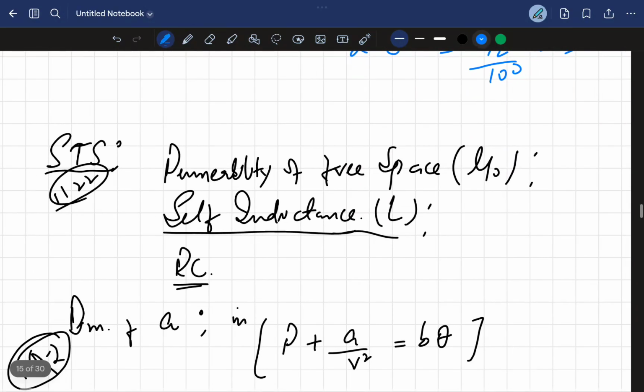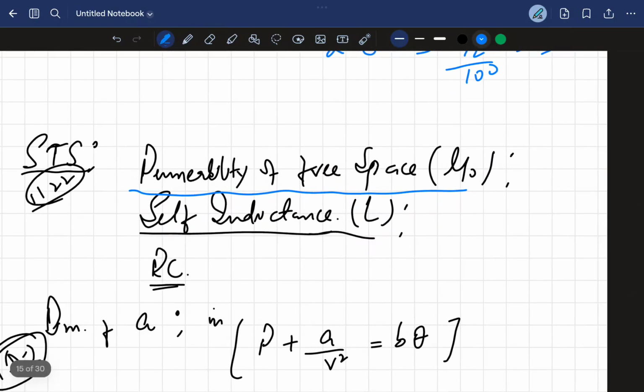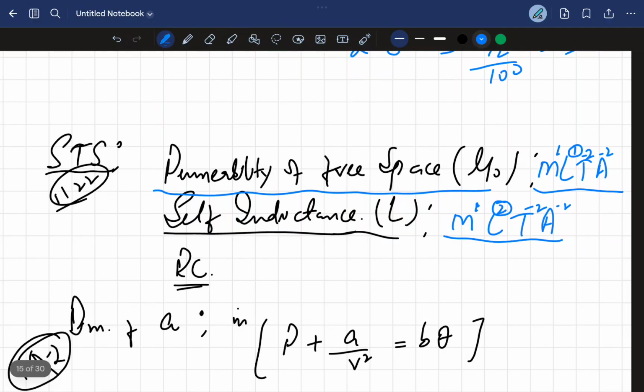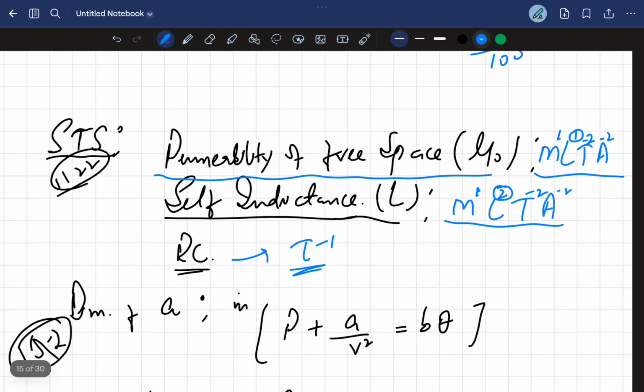Now the permeability of free space. You need to understand the dimensions as M L T A, and you just write 1, 1, 2, 2 and put a negative sign on the last two digits. Again for self inductance, M L T A, it is the same, but put 2 here, and again minus 2, minus 2. So here this is 1, this is 2, the rest is the same. Okay, for RC, it is T to the power minus 1. Its dimension is T minus 1.